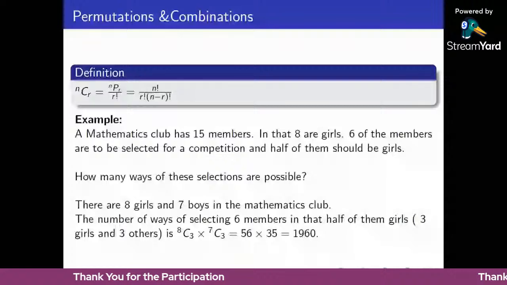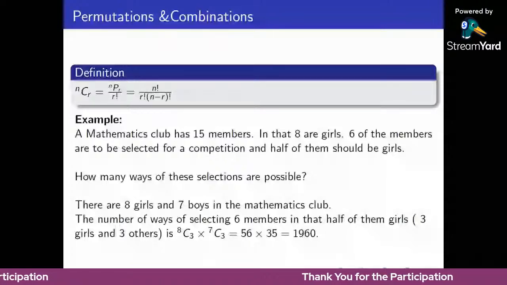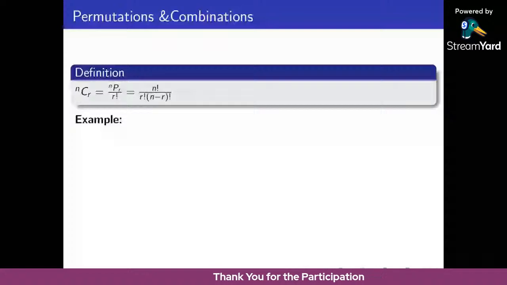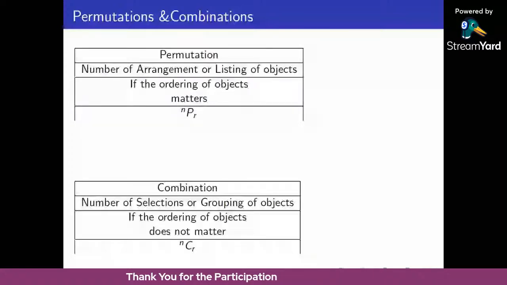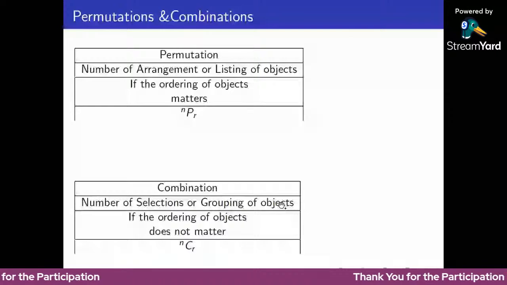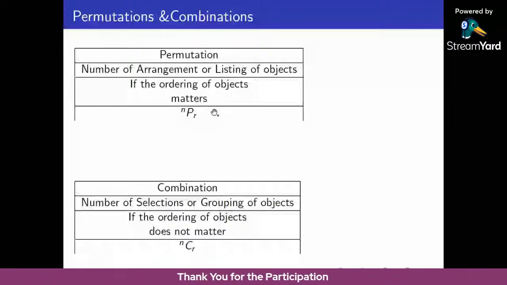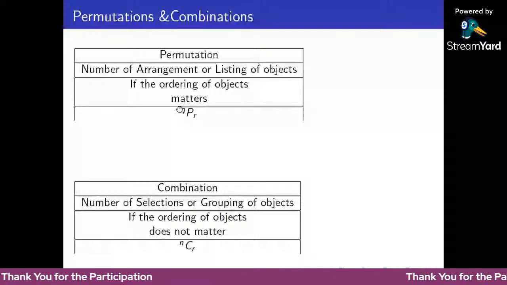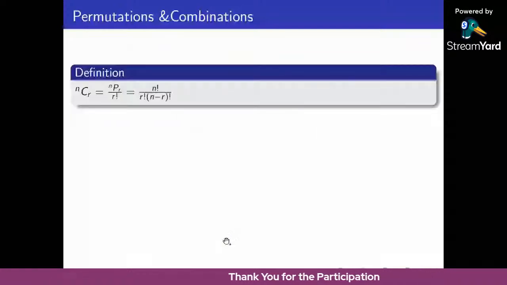In permutation, it's an arrangement, and the order is important. In a combination, it's grouping. Number of selections or grouping of objects means we use a combination, the nCr formula. Number of arrangements or listing of objects means we use the permutation, the nPr formula. nCr is defined by nPr divided by r factorial. Okay, that is permutation and combination.